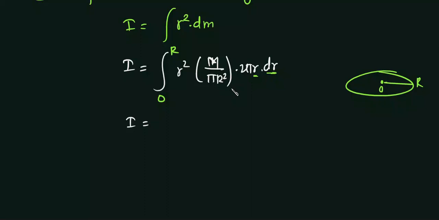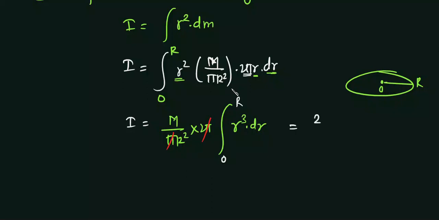Now this m, pi and R square are constant, and this 2 pi is also constant. We will take them outside: m upon pi R square into 2 pi, and what remains inside is r square and this r, so this is r cube dr, with limits from 0 to capital R. Outside, this pi gets cancelled out, and this expression becomes 2m upon R square.